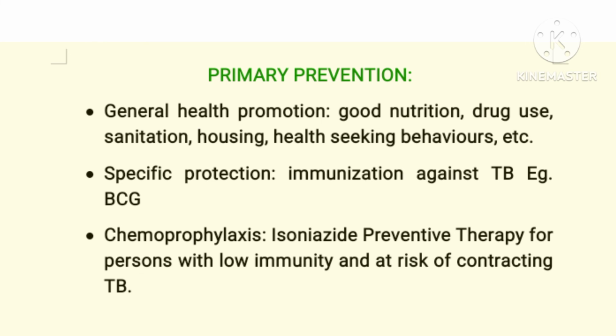All children are at risk in all endemic countries. Then chemoprophylaxis, using isoniazid as preventive therapy for persons with low immunity, especially those who have HIV. They are already at risk of contracting this infection. Infants are also at risk. So primary prevention aims at preventing them from coming down with the disease. Whereas primordial prevention prevents them from being at risk in the first place. But in primary prevention, they are already at risk, but you prevent them from coming down with the illness.